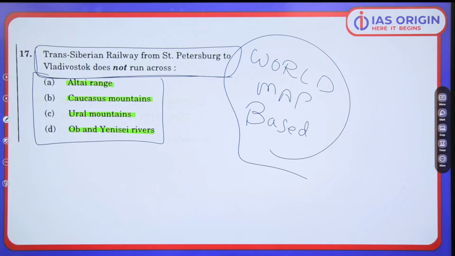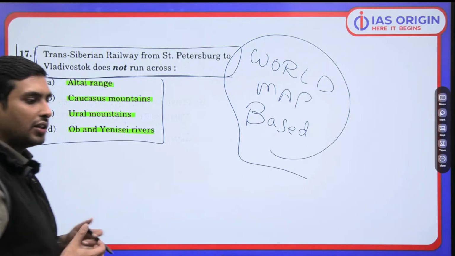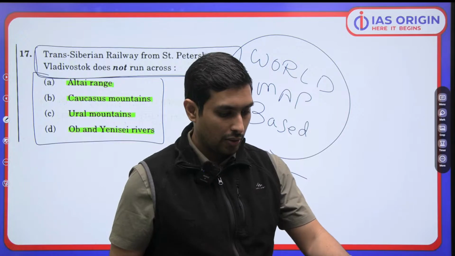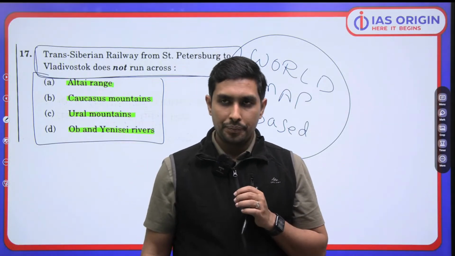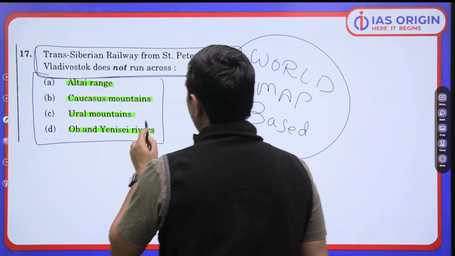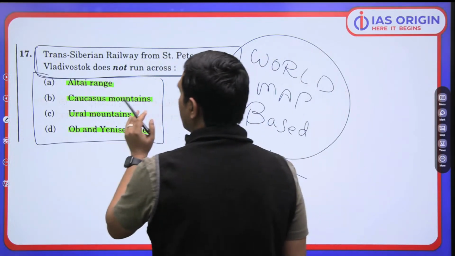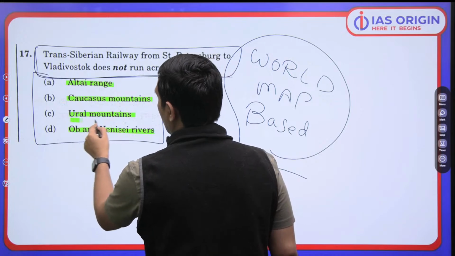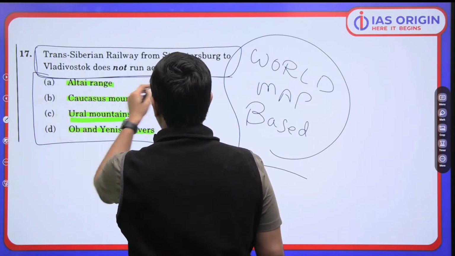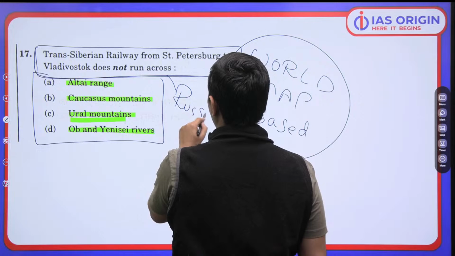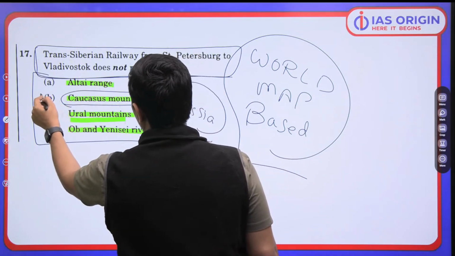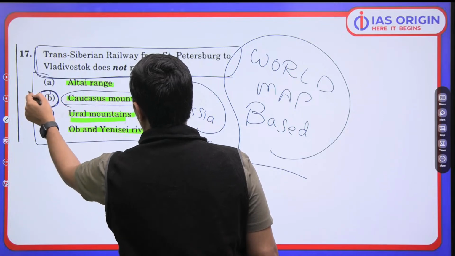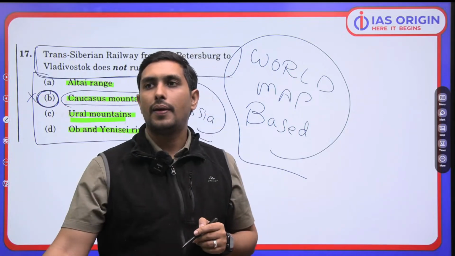So have you heard about this railway line? It's a very renowned, internationally renowned railway line, what we are talking about. So we are having a question on that only. Tell me. So when we talk about the Trans-Siberian Railway, it is certainly going to pass through Urals, all these, because ultimately it is based in Russia, है ना, Russia का area. But Caucasus कहाँ पे है? Caucasus is Azerbaijan, Armenia, Georgia. So we are not going to have that here.